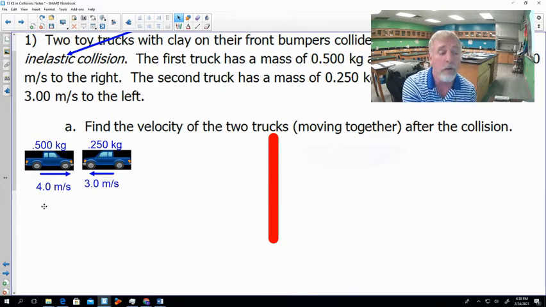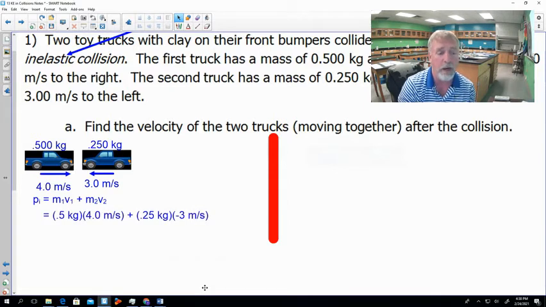So let's figure out what is our initial momentum. Remember how we calculate initial momentum? Momentum is just mass times velocity. We have two objects, so we calculate the momentum for each object and then add them together. Let's go ahead and plug in the numbers that were given to us in our problem, that 0.5 kilogram for truck one times 4 meters per second, and then the 0.25 kilogram for truck two and the 3 meters per second for its velocity. I want you to note here, though, look at how we did our math here. That velocity for the second truck is negative. It's moving in the negative direction. Be very careful. Momentum is a vector quantity. Direction is important. So make sure you remember that.